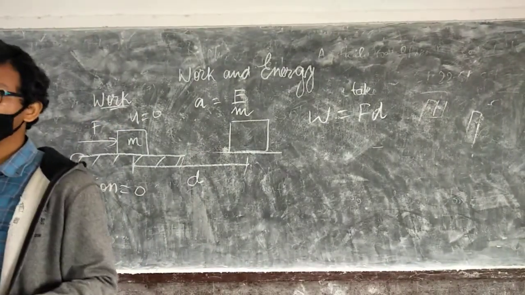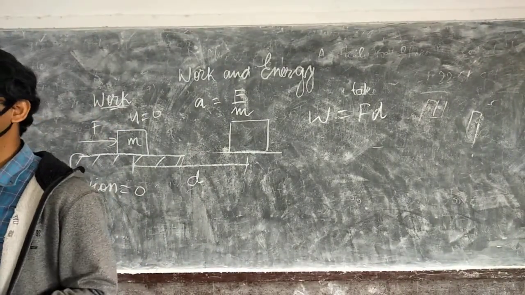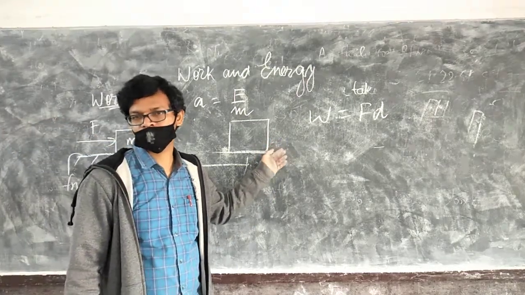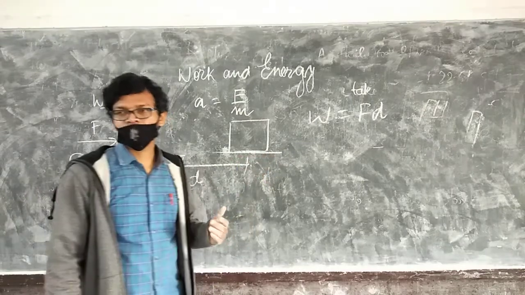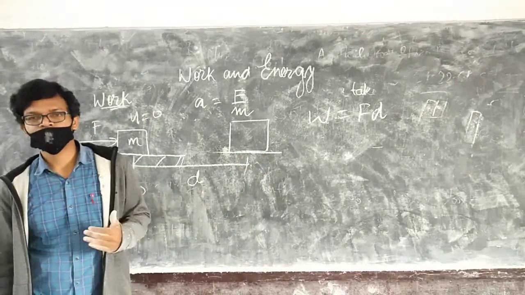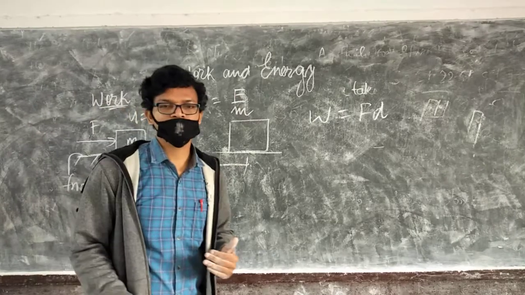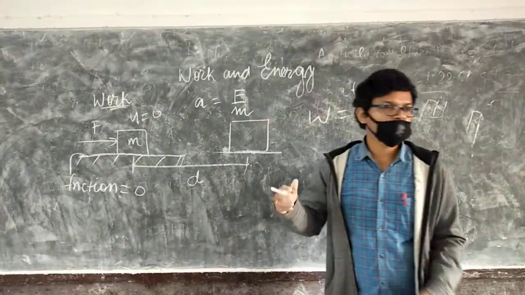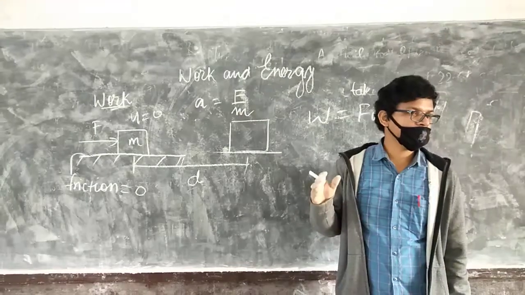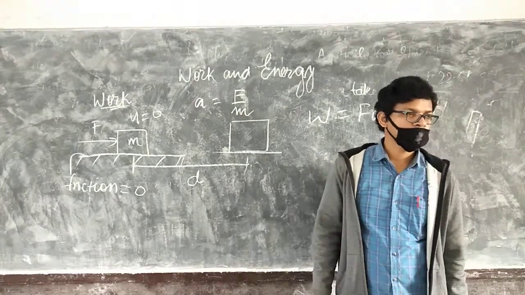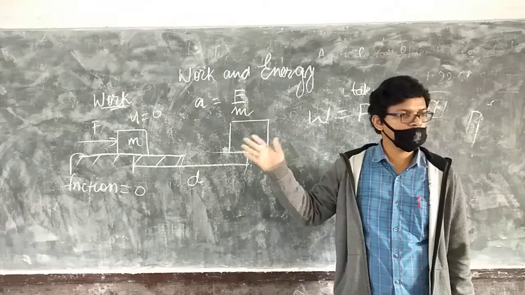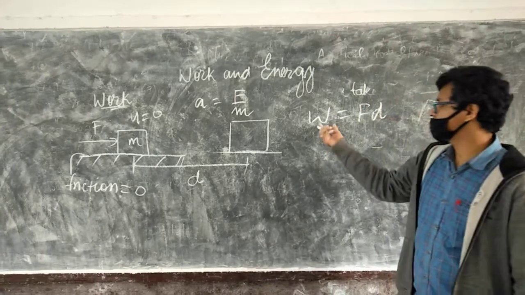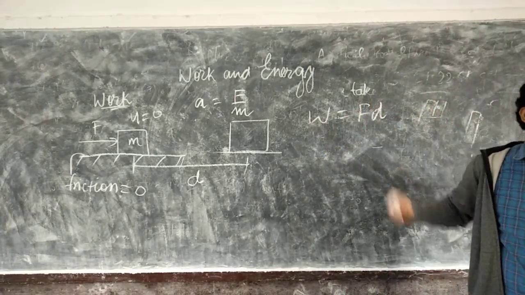It is not always true that whenever we apply force, we will generate some acceleration. If you apply force on this wall, we cannot generate acceleration. So it is not necessary that if force is applied, acceleration will be produced. But if acceleration is produced, then there will be some displacement, and if there is displacement, then work will be done by that force. So work is equal to force into displacement.